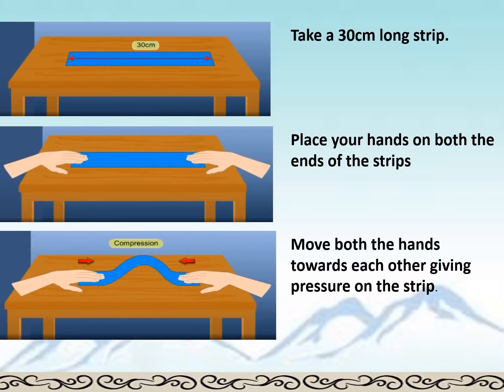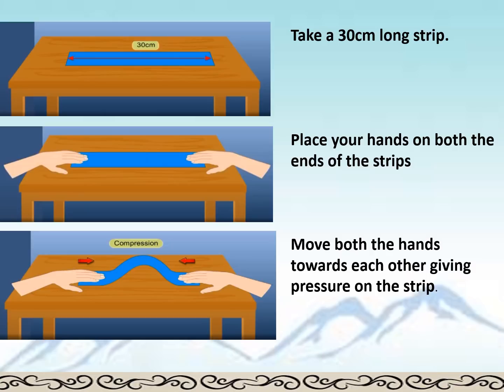Students, here there is an activity again. Take a 30 centimeter long strip. Place your hands on both the ends of the strip. Move both the hands towards each other, giving pressure on the strip. So students, as you see, the strip starts getting folded, right?